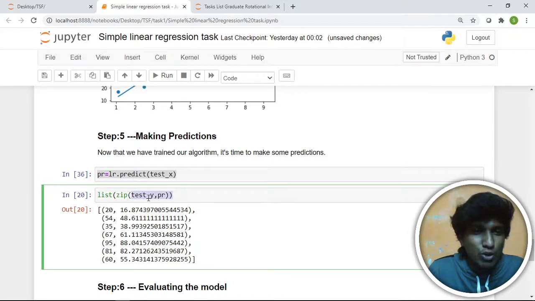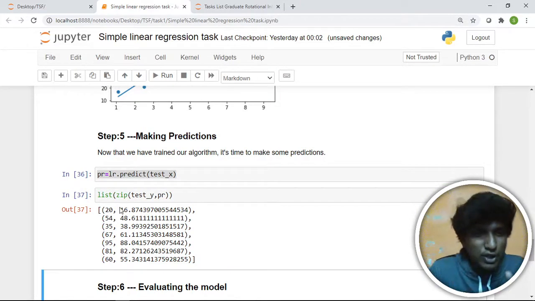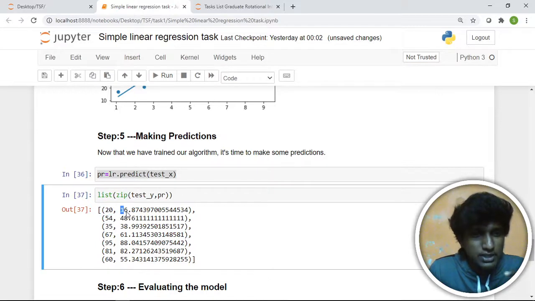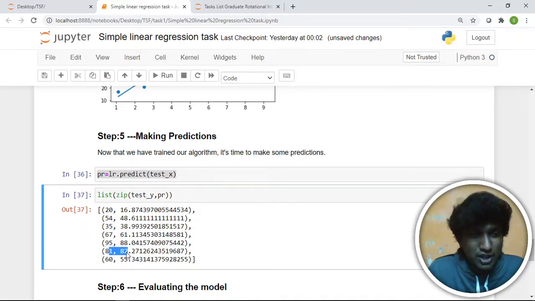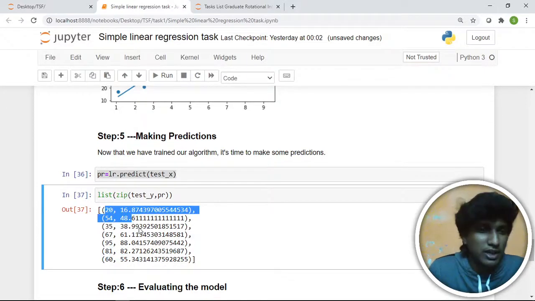The actual value is stored in test Y, which is the target variable we already separated, and PR is the predicted variable. Here we can see the actual is 20, and 16 is predicted by our trained algorithm. This is a difference of 4. Here is 54, and this is 48, a 6 difference. And 35, this is much closer. 67, this is also much closer. Here there is a 7 difference, and here very close. This is approximately very good, 97 or 98% accuracy. And let's see if I can score some marks.